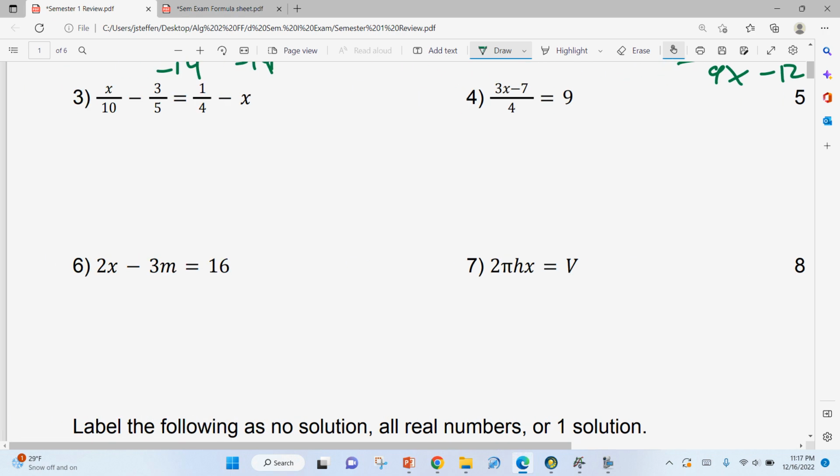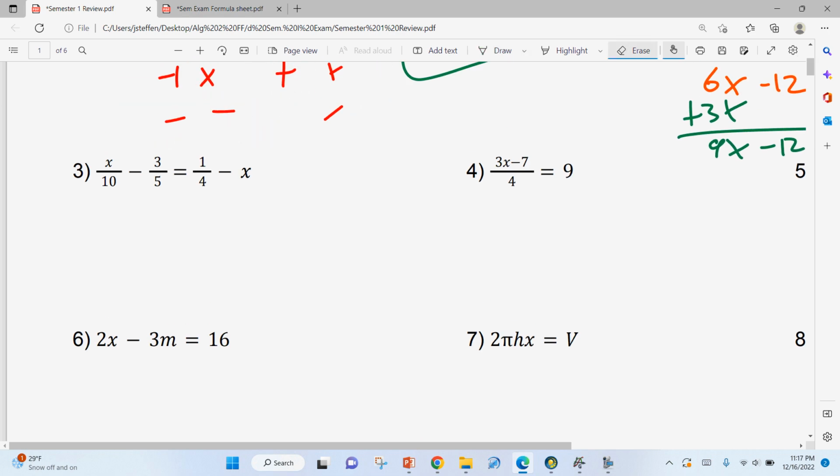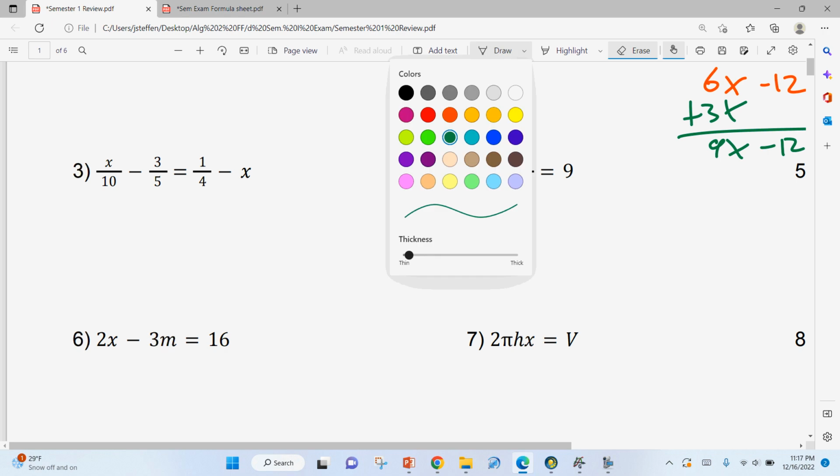Now, number 3 is an interesting one. The first thing, let me try to erase some of this just because I'm going to want to make sure I have plenty of room for this one. Okay, so I'm going to try to fit it in here, but we want to get rid of those fractions